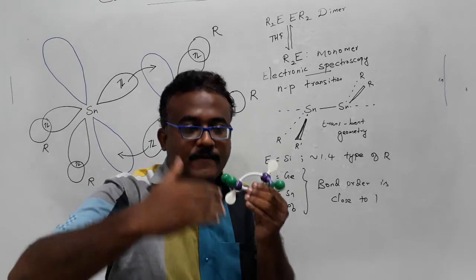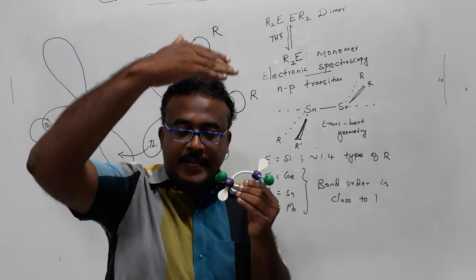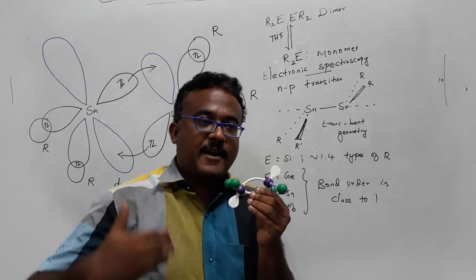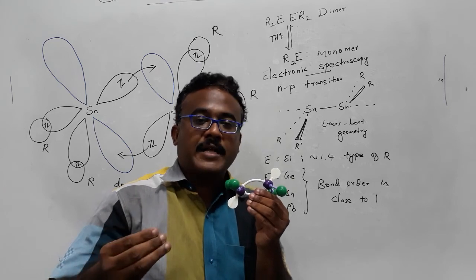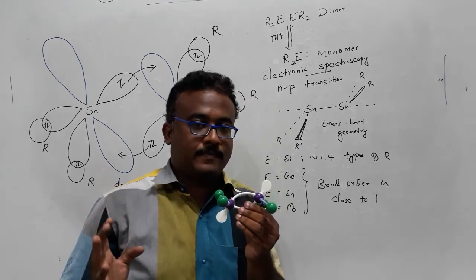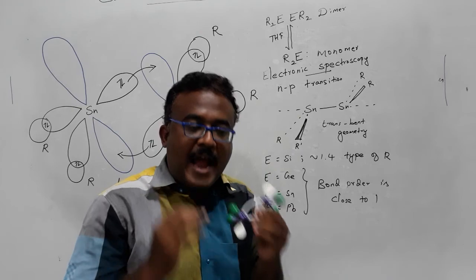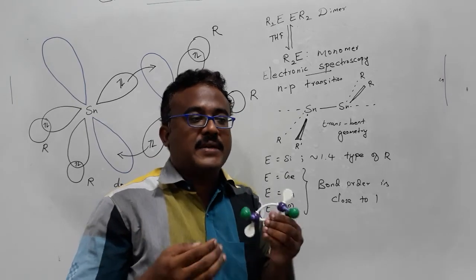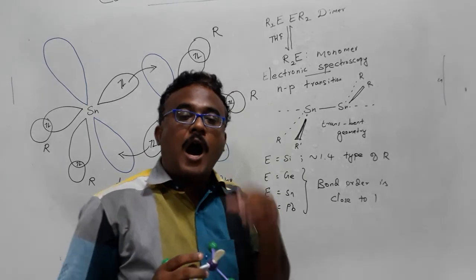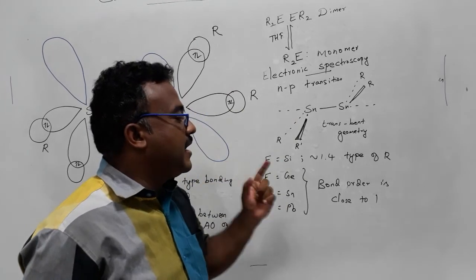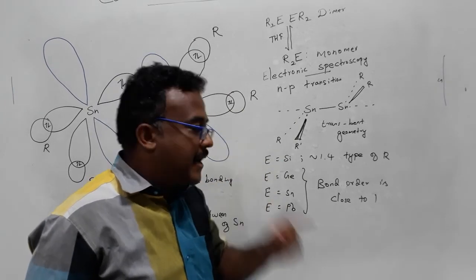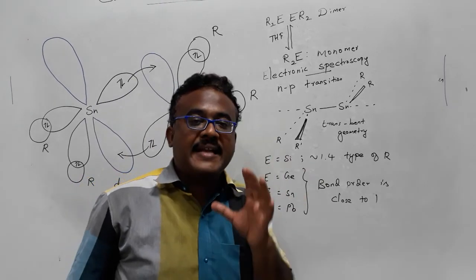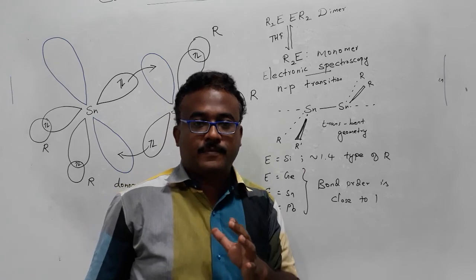When you come from silicon to lead, the bond order keeps on decreasing, and finally for lead, such kind of molecules have a bond order close to 1. The bond order, the stability of the compound, as well as the structure of the compound, all three parameters are very important, and they will depend upon what type of R group is attached to that element.